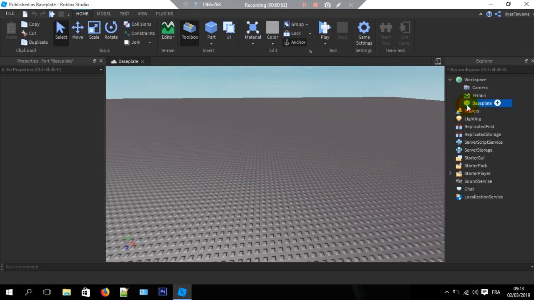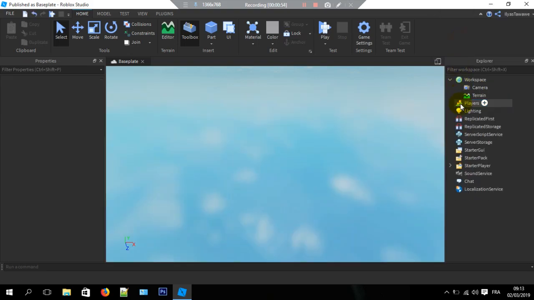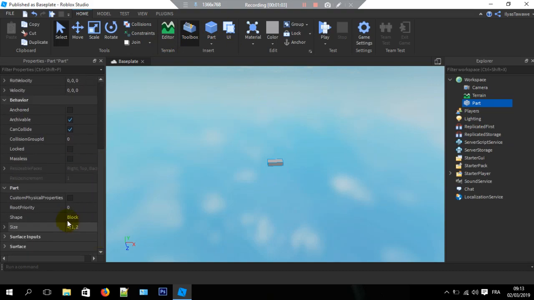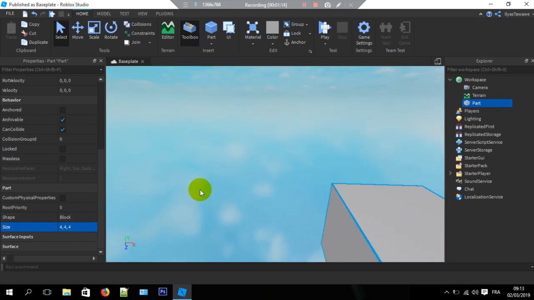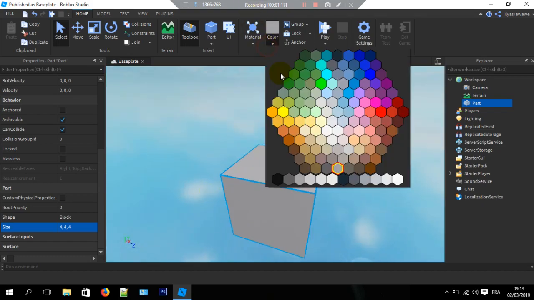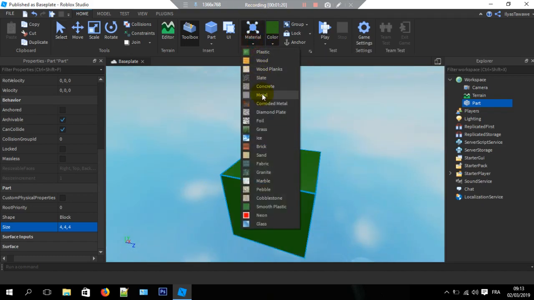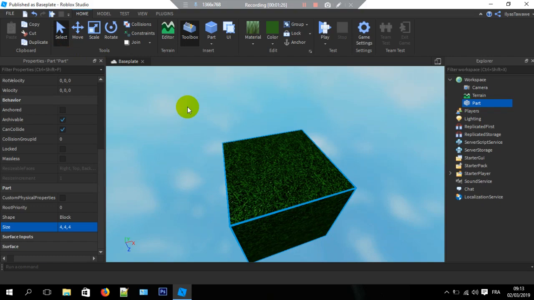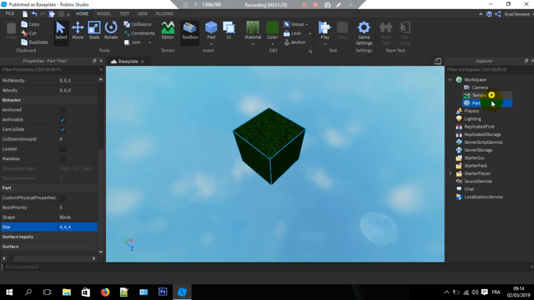First of all, I don't need this base plate because I'm going to generate my own terrain. And I'm going to make some blocks. I'm going to make a grass block first. So I'm just going to go to the size. I just made a part here, and I'm going to make the size of it 4 by 4 by 4. You can choose whatever size you want for the blocks, but I'm going to choose 4 by 4 by 4. So anyway, let's do grass. Where is grass? All right, there we go. Cool. It's looking pretty good right here. I'm just going to call it grass.